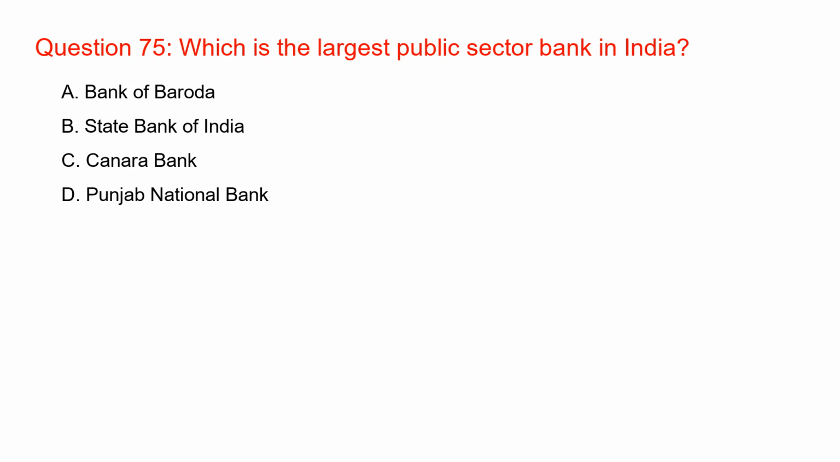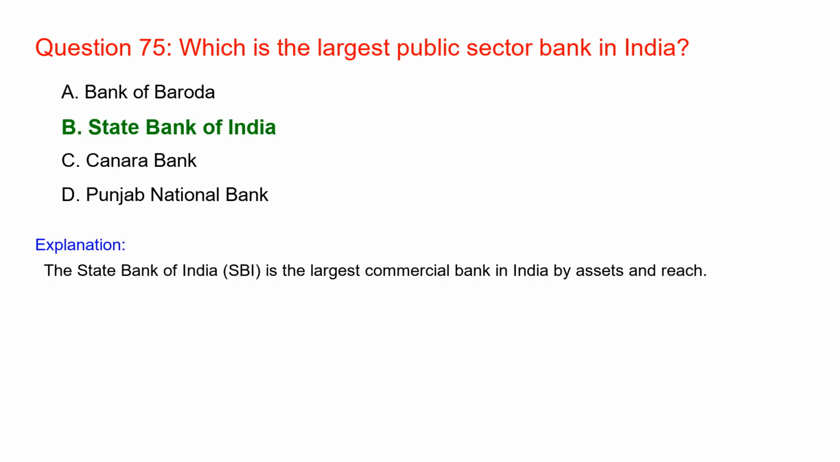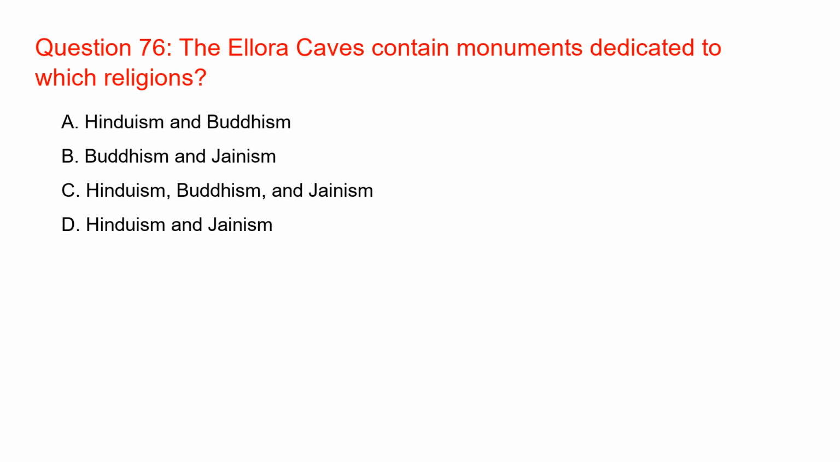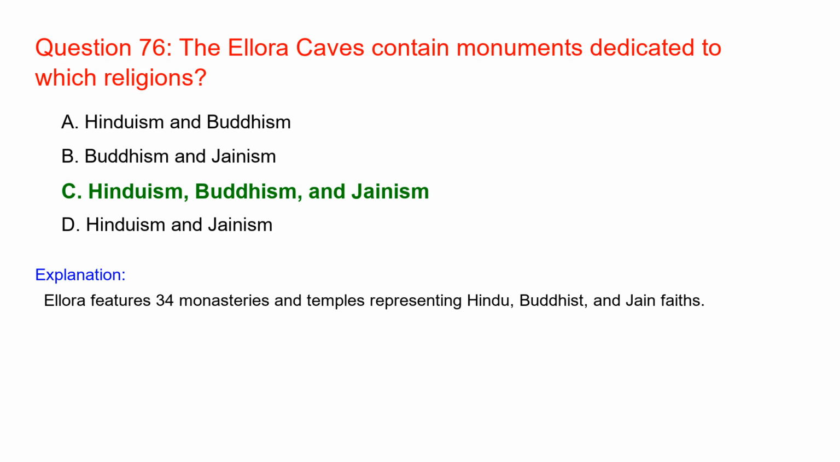Which is the largest public sector bank in India? State Bank of India. The State Bank of India, SBI, is the largest commercial bank in India by assets and reach. The Ellora caves contain monuments dedicated to which religions? Hinduism, Buddhism and Jainism. Ellora features 34 monasteries and temples representing Hindu, Buddhist and Jain faiths.